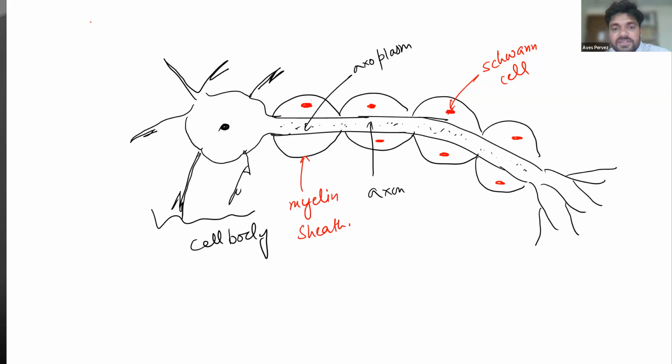Okay, and these are the Schwann cells that secrete myelin protein. Schwann cell, we can write here, secrete myelin protein. And what is the main function of this? When dendrite receives the signals, then it is passed through the cell body, and this myelin sheath helps in the faster conduction of impulse. Got it?